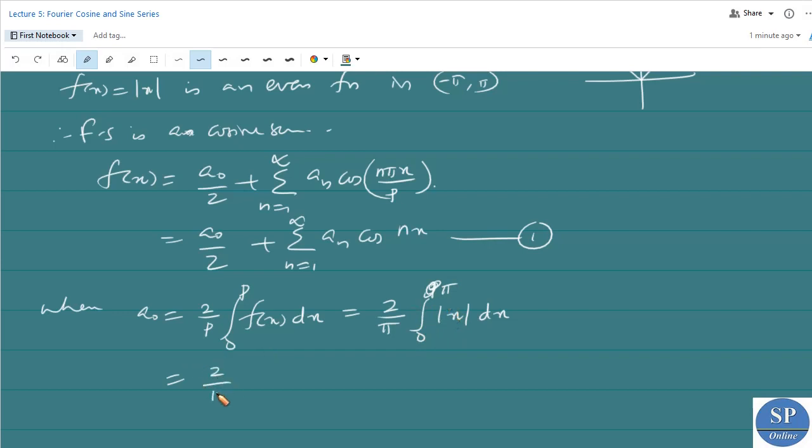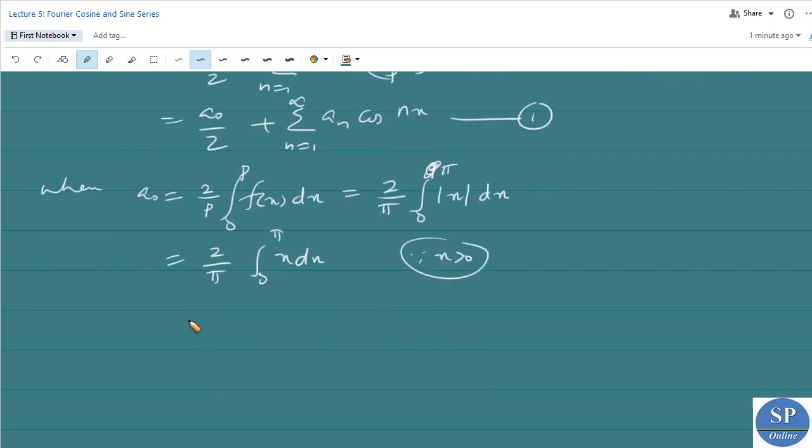So this is 2 by pi into integral 0 to pi x dx, which equals 2 by pi into x square by 2 from 0 to pi. The 2 cancels, so 1 by pi into pi square minus 0 square, that is pi square by pi, which is pi itself.